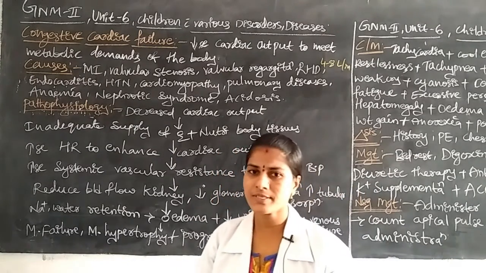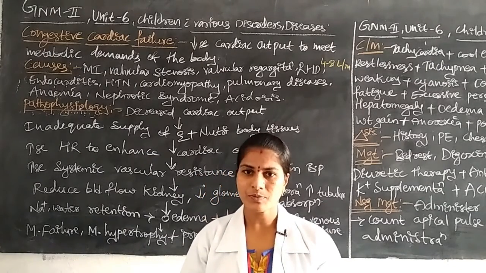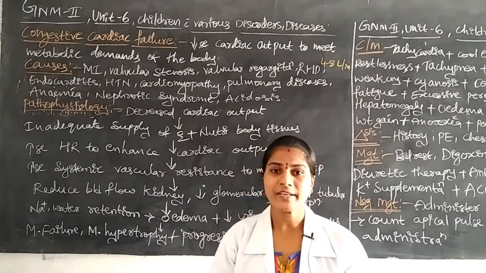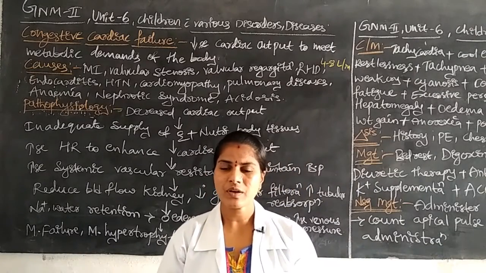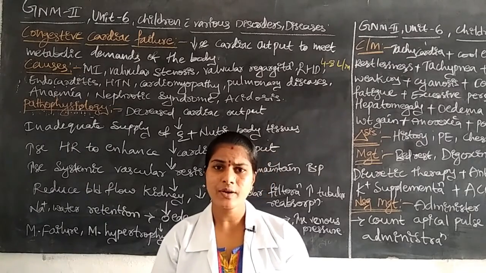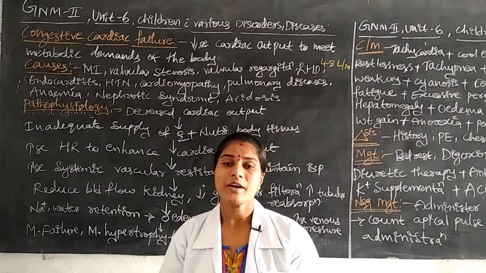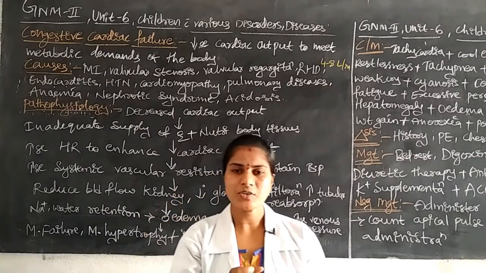Some valves are there: the tricuspid valve or bicuspid valve, the right atrioventricular valve or left atrioventricular valve, or the pulmonary valves. What is the function of a valve? For example, take the right atrioventricular valve.